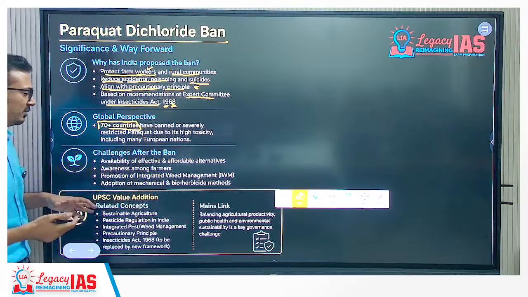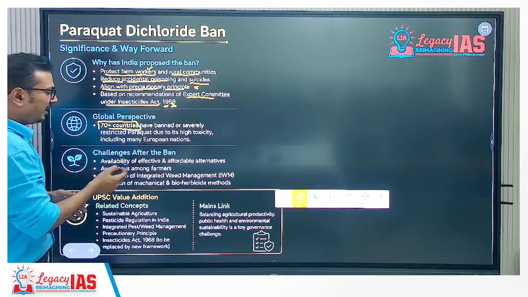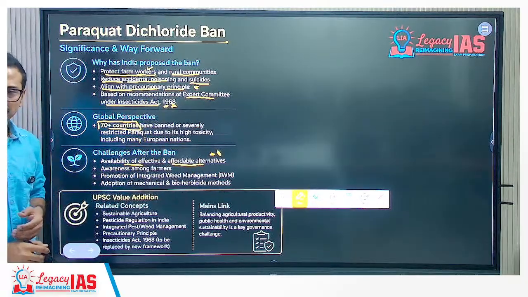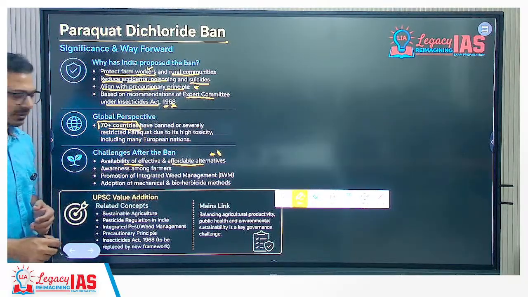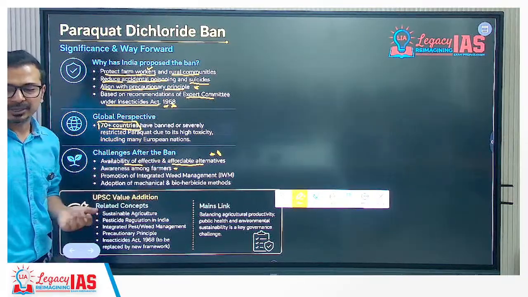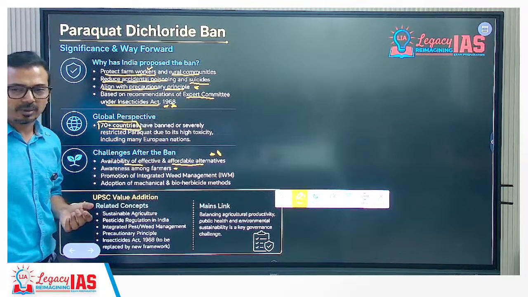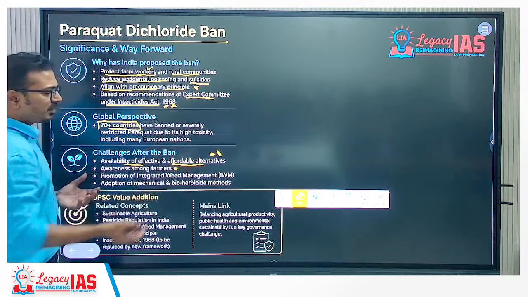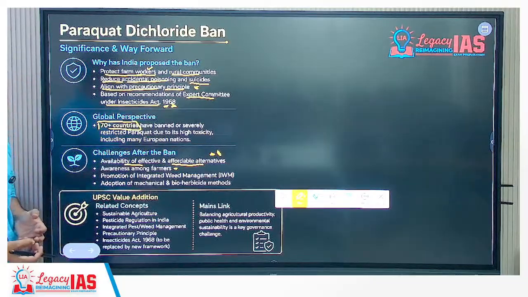Challenges after the ban, especially availability of effective and affordable alternative weedicides for the farmers. That is a challenge. Then awareness among the farmers. Even if it is banned, many times farmers are not aware about this at ground level. Promotion of integrated weed management, IWM, is also an important aspect.